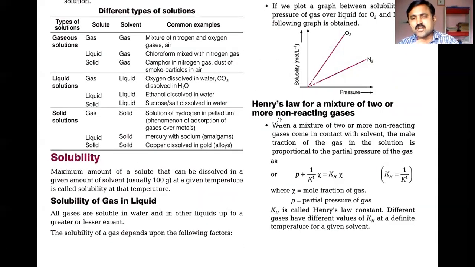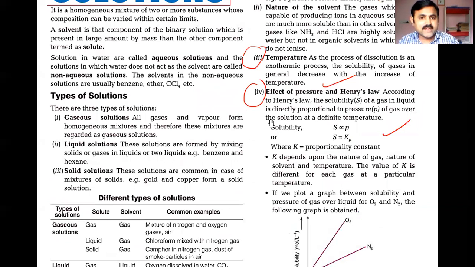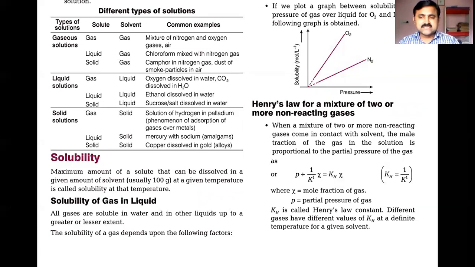Let us see Henry's law for a mixture of two or more non-reacting gases. What we have discussed first is okay, but upon continued study of Henry's law and its observations, scientists came to know that Henry's law should also be given for non-reacting gases.